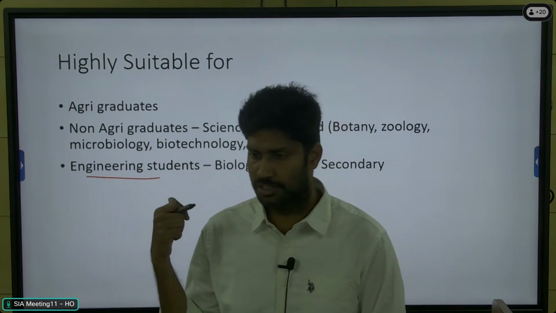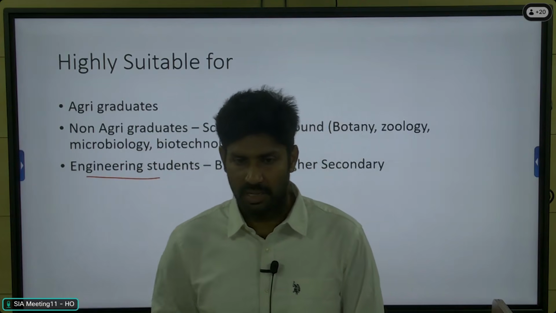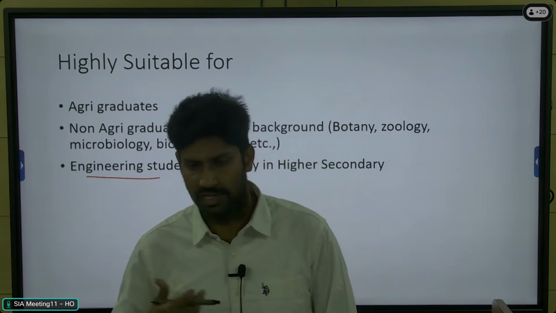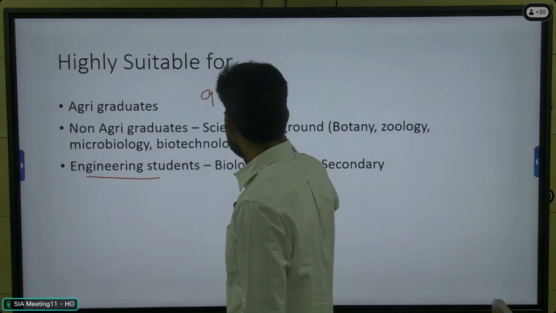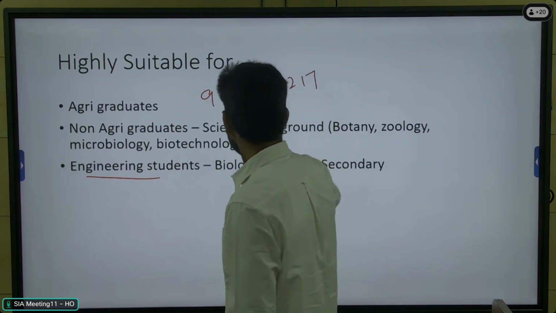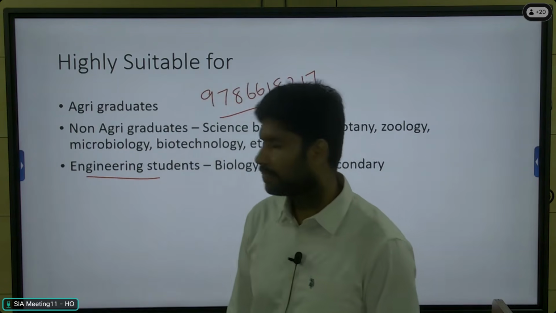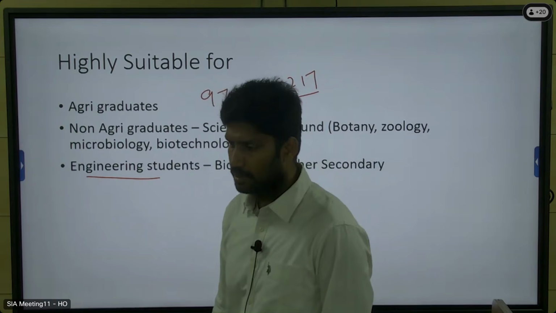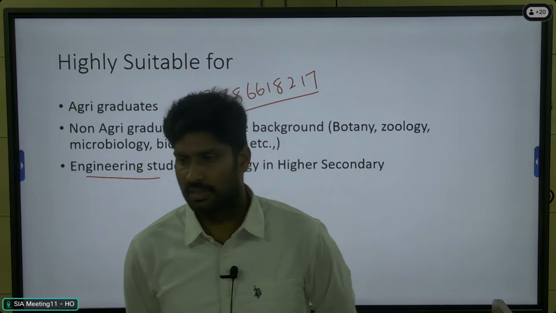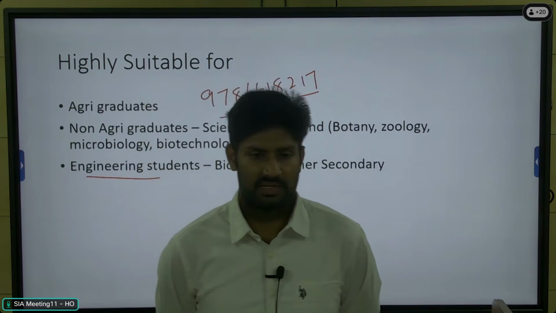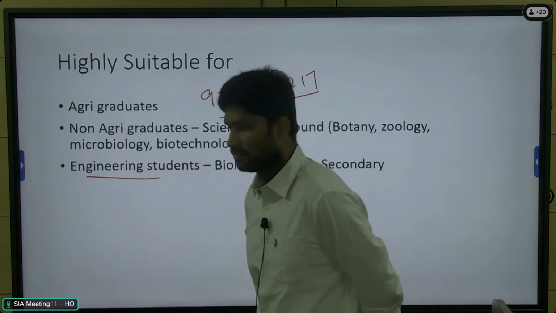You can attend this demonstration, go through the syllabus and the previous year question paper, and then decide. If you have any doubts regarding choosing this option, you can contact me and I will guide you. My number is 97866 18217. I'm advising this mainly for non-agri students. This is my personal number. You can message me or call me, and I will give further clarification and guide you on whether this is suitable for you or not.